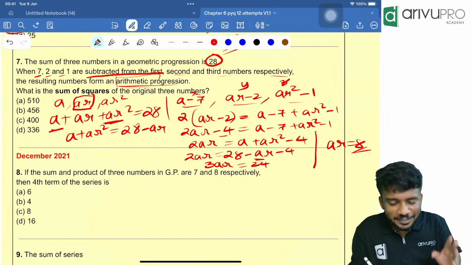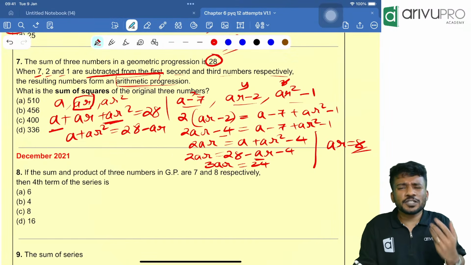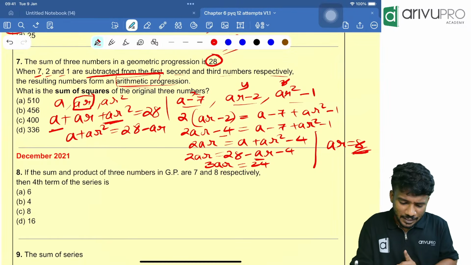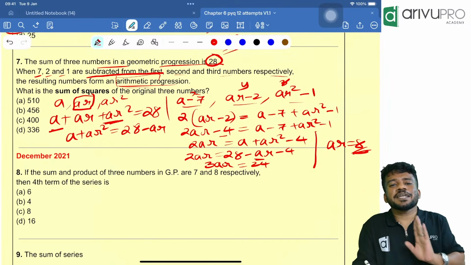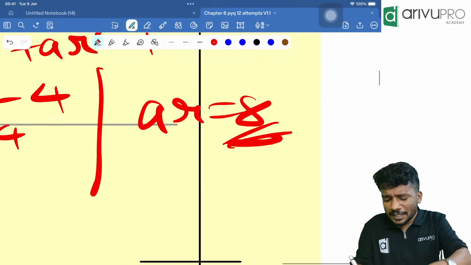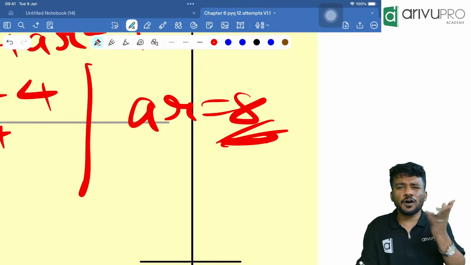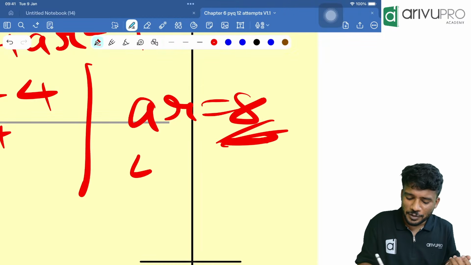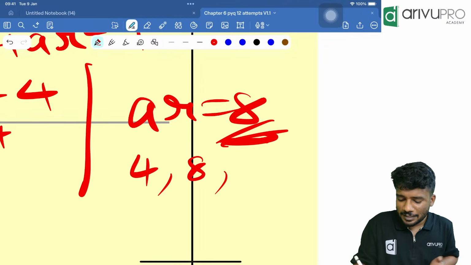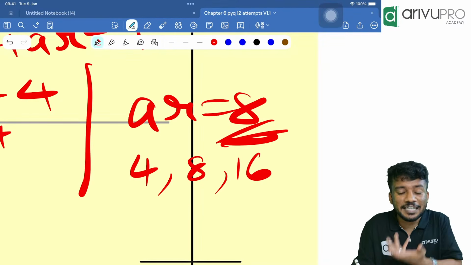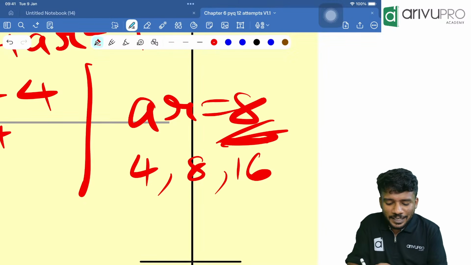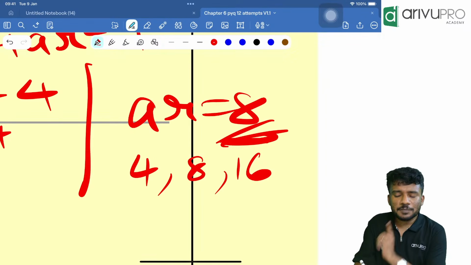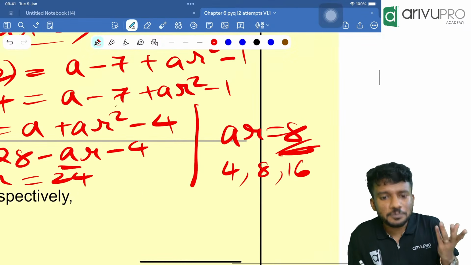Now we need to find the other terms. Logically, the middle term is 8, and the sum of the three numbers in geometric progression is 28. What can the numbers be? Now if the common ratio is 2, the first number should be 4, then this number is 8, and the next number is 8 into 2, how much? 16. It's an assumption, we are just trying to check. Usually this assumption will work for all the questions. So 4, 8 and 16. What is the sum? 4 plus 8 plus 16 is how much? 28. That means our assumption is correct.